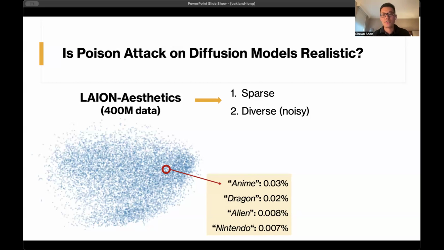The second characteristic that makes this poison possible is that clean data are very noisy. They're simply data from the internet. They are very low quality in general, but also they're not optimized, of course, for the model to learn a specific concept. So if you add these together, it seems that it is possible for us to inject a very concentrated, highly optimized dose of poison data into the training set. And this poison data may overpower some of the noisy clean data related to some concepts. And the goal finally is that we can corrupt how the model generates some of these concepts, or a small set of these concepts.